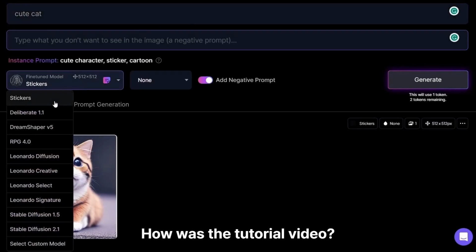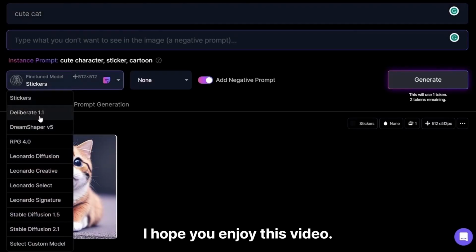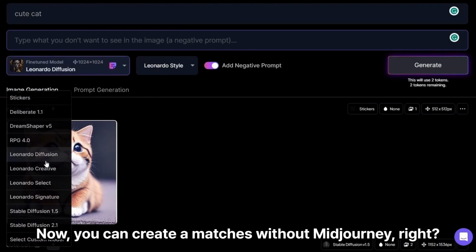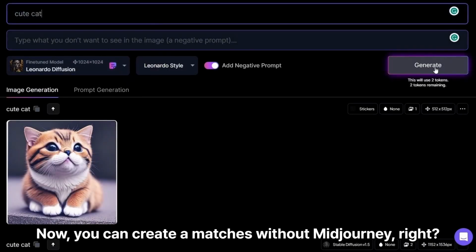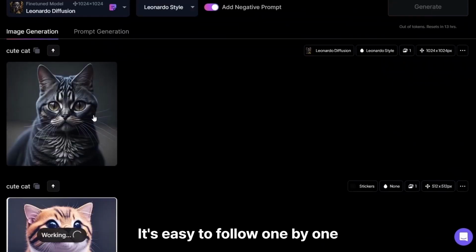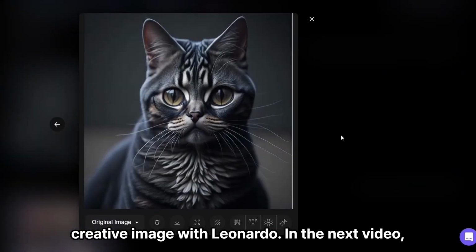How was the tutorial video? I hope you enjoyed this video. Now you can create images without Midjourney, right? It's easy to follow one by one, create an image with Leonardo.